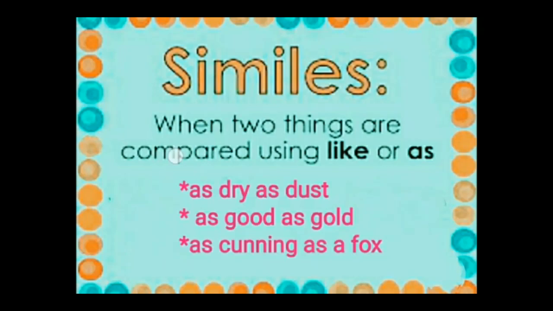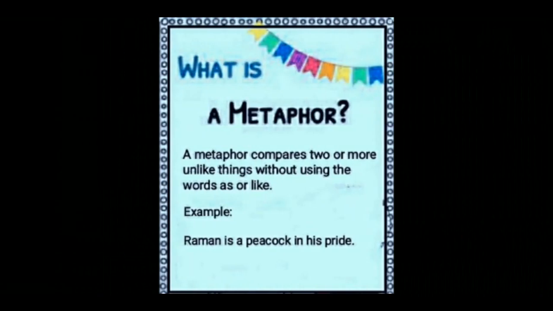Now next, after this we will understand what a metaphor is. A metaphor compares two or more unlike things without using the words as or like.